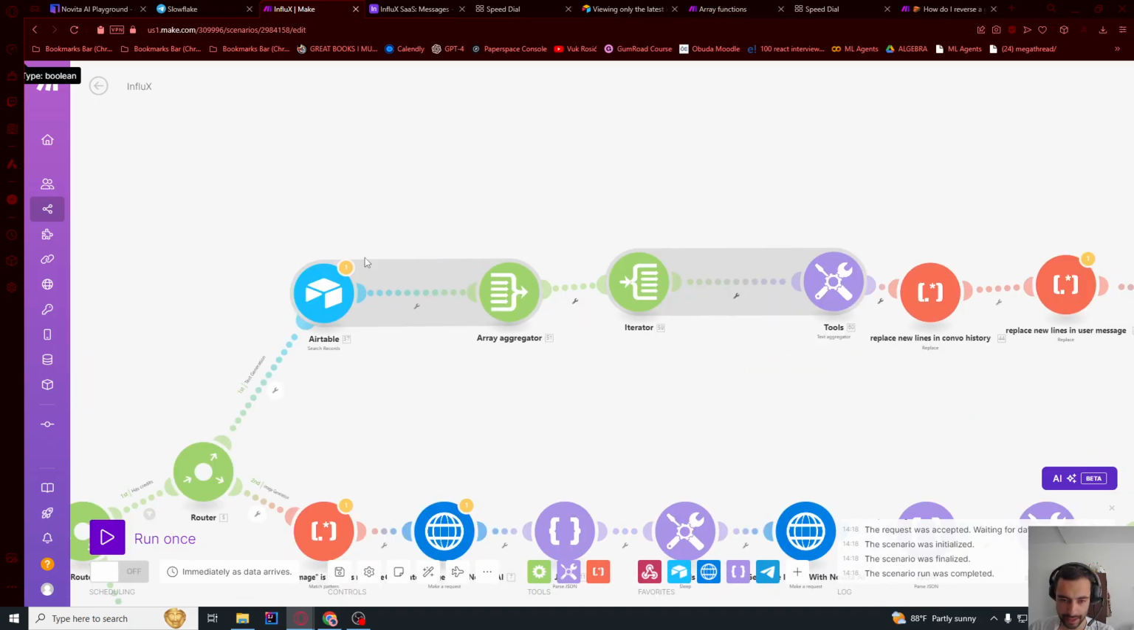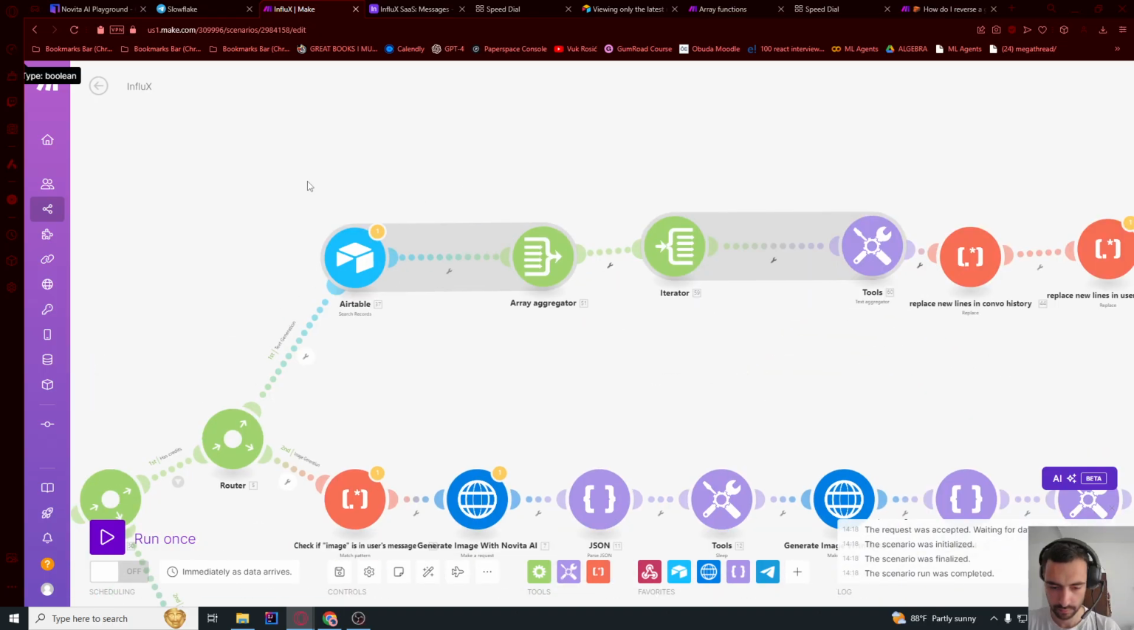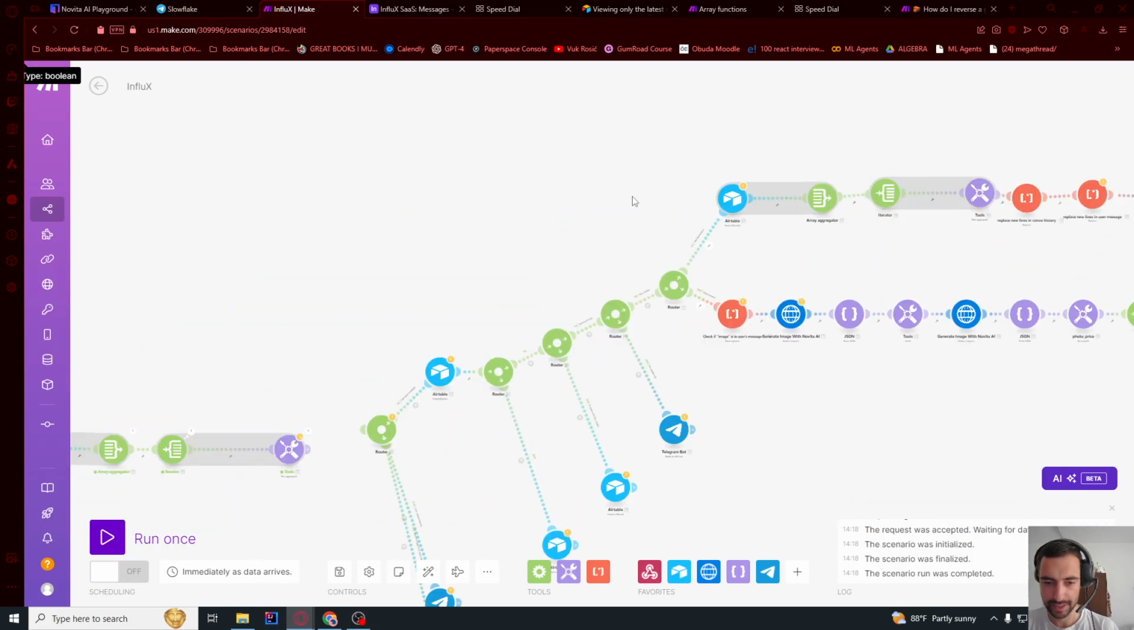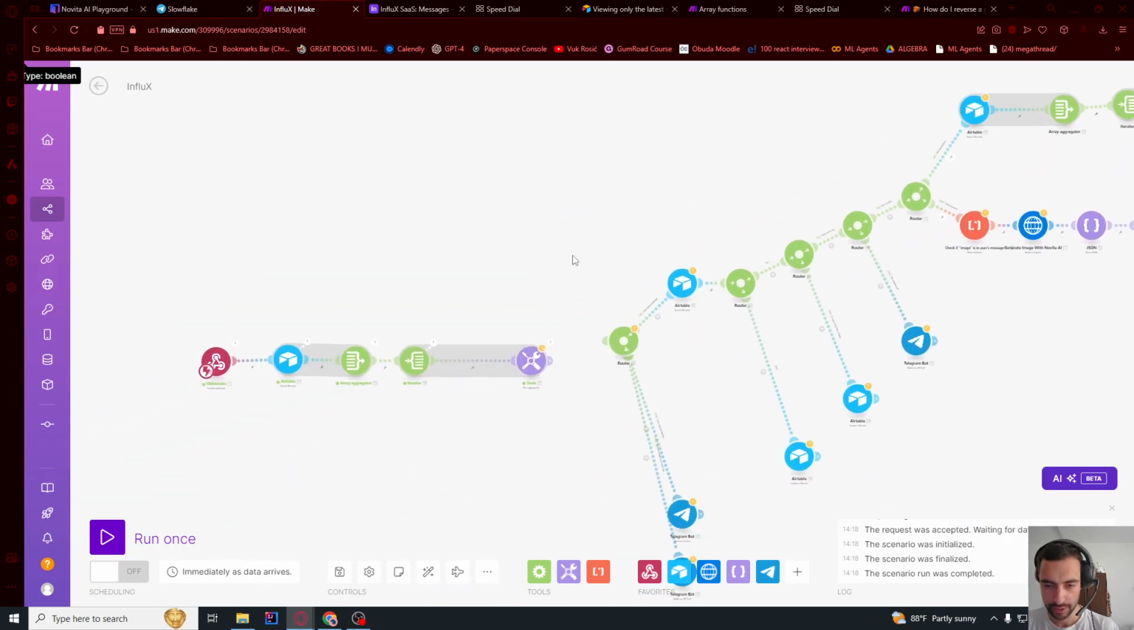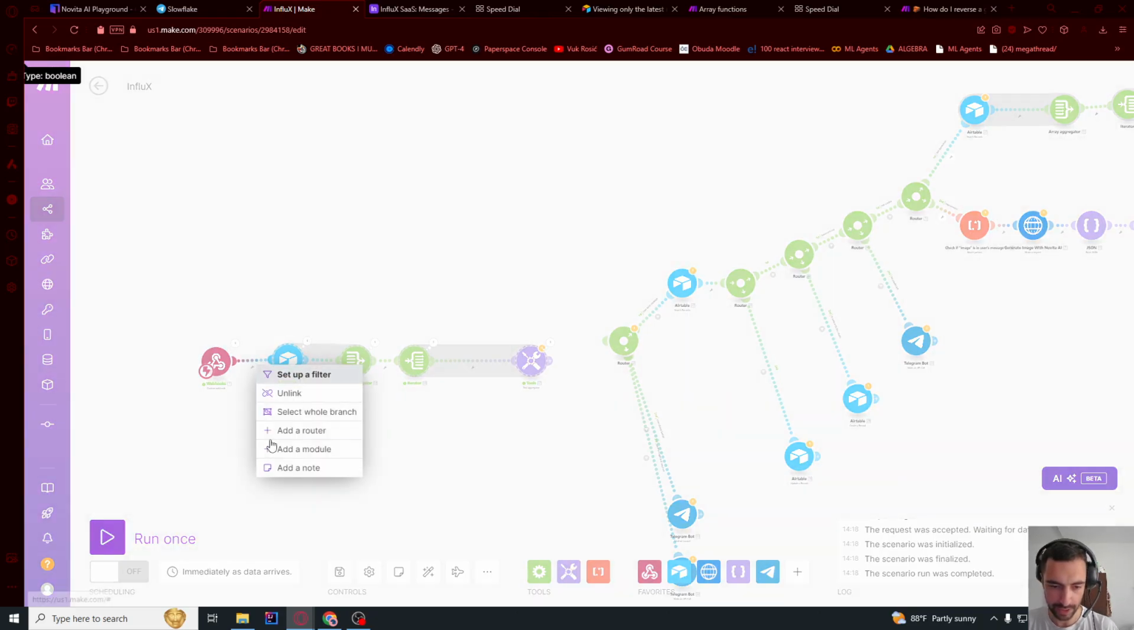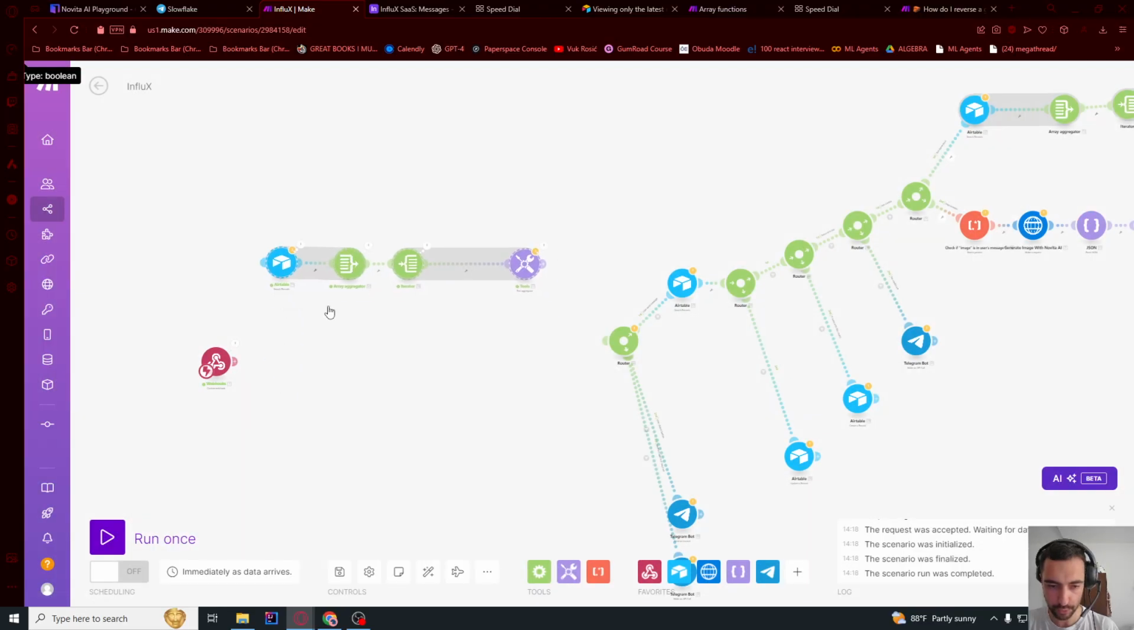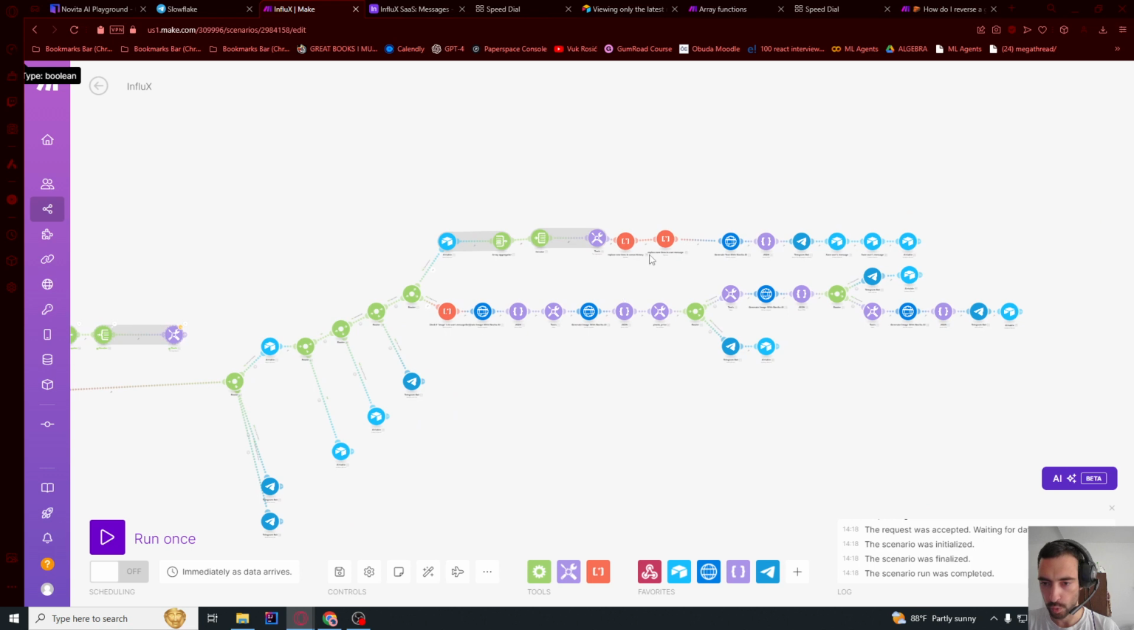And let me see this yellow number 1. It's because this is not connected, this webhook. So I think I can just delete all of this, or let me not delete, I will just unlink and move a bit up and connect this here. So this will remove all of the warnings.